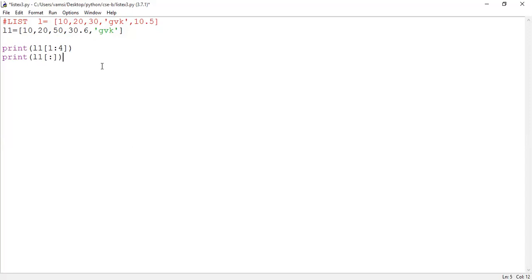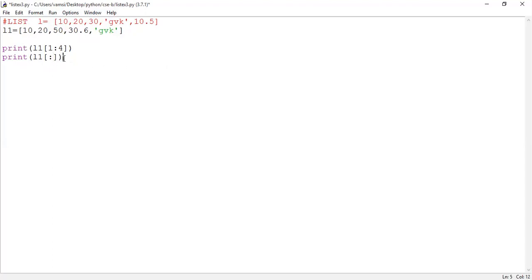What's the result? The whole list will be displayed. So from the beginning index up to the last element index is considered by this syntax. When you are not mentioning the beginning index and ending index, what does it consider? It considers the whole list object, and that list of elements will be displayed onto the user screen.